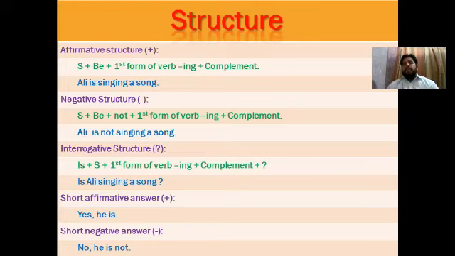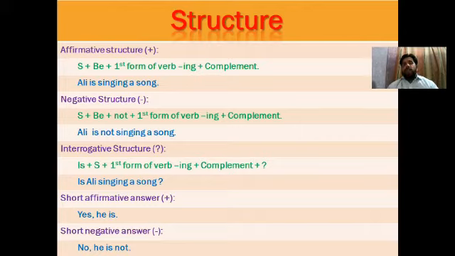Now the negative structure. In the negative structure, we are going to add not after the be verb. So subject, then be, then after that we add not, and then the first form of verb with ing plus complement. There is no big difference between affirmative and negative structure. The only change is the insertion of not after the be verb in a negative sentence. We have copied the same structure except one insertion: we only insert not after the verb.